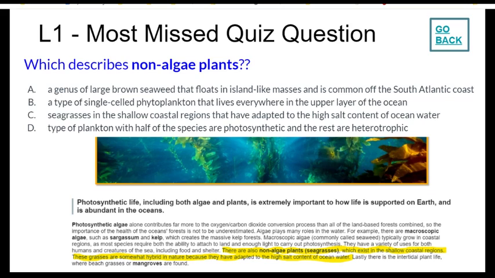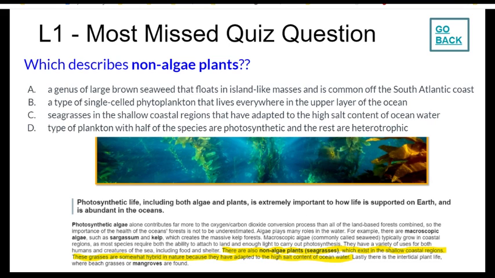Lesson 1, Macroscopic Algae. The most missed quiz question is, which describes non-algae plants? If we go into our lesson, on page 2, it states there are also non-algae plants, seagrasses, which exist in the shallow coastal regions.